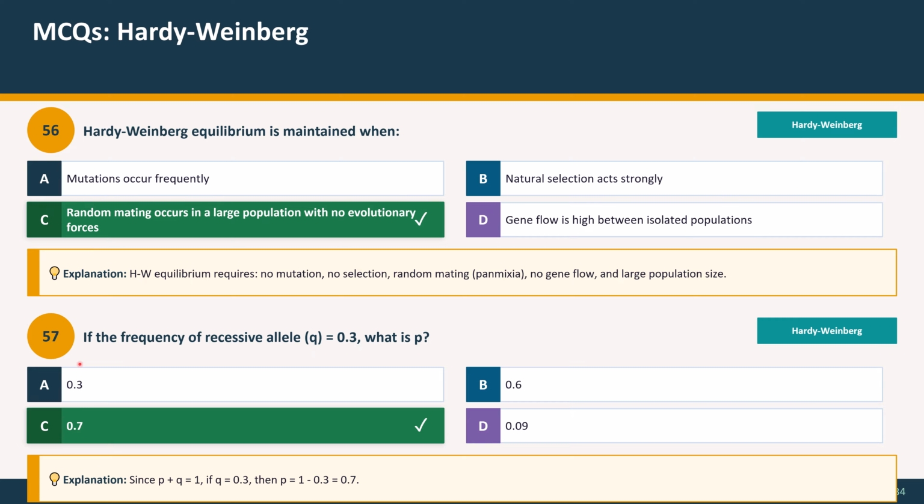Question 57. If the frequency of recessive allele q is equal to 0.3, what is p? Option A, 0.3; option B, 0.6; option C, 0.7; and option D, 0.09. And the correct option is option C, 0.7. Explanation: since p plus q is equal to 1, if q is 0.3, then p is equal to 1 minus 0.3, which is equal to 0.7.